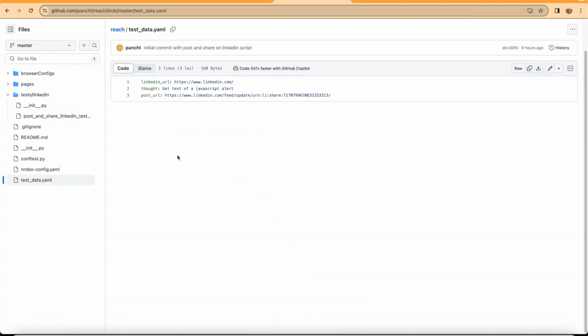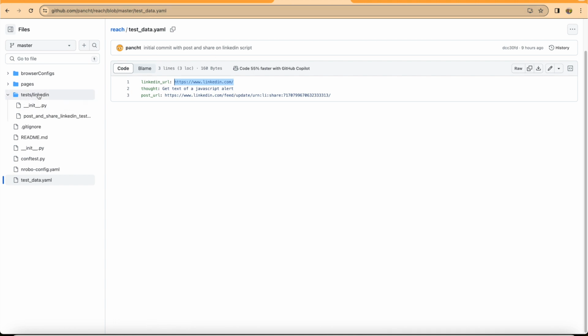Reading credentials, this is the test file where we have supplied three details. One is the LinkedIn URL, the post URL that we want to reshare with a thought, and whatever thought we want to share with each of the shares.